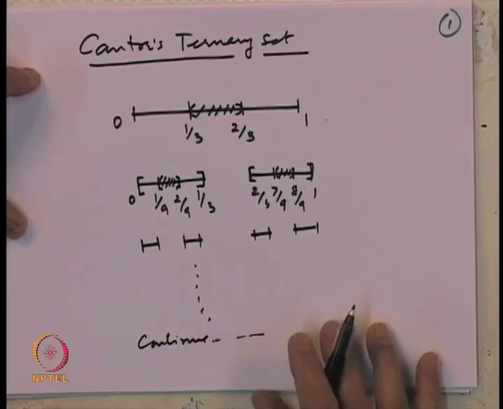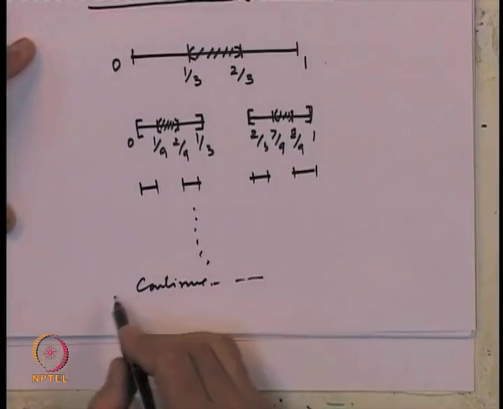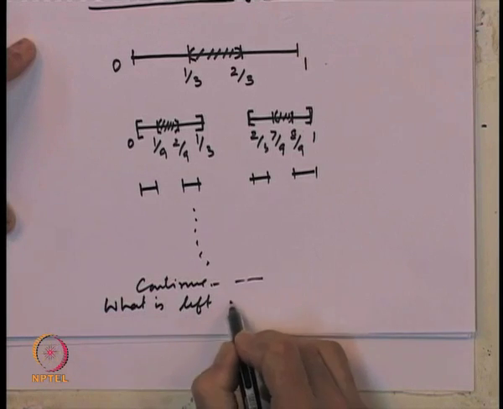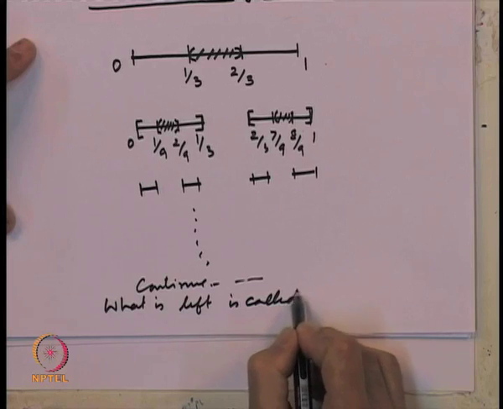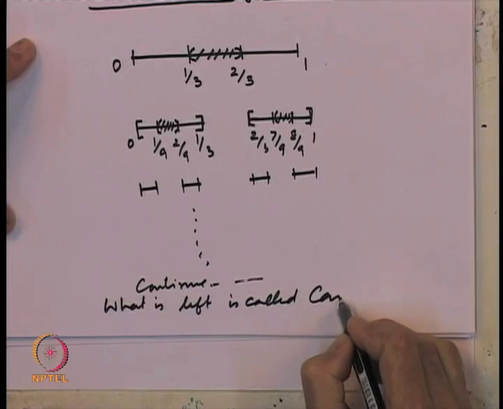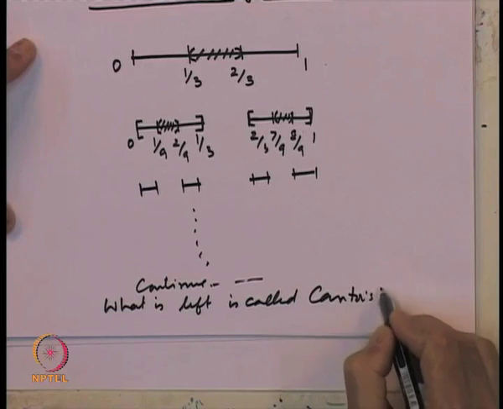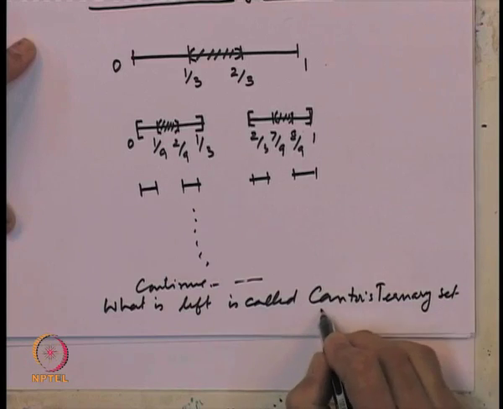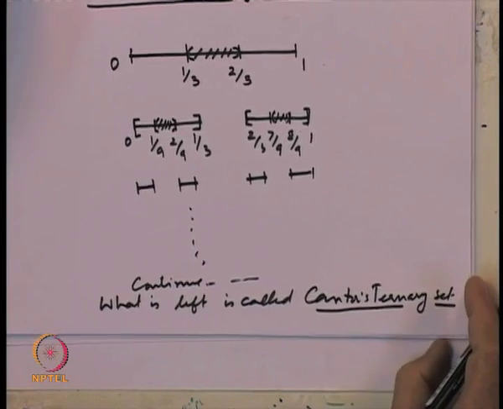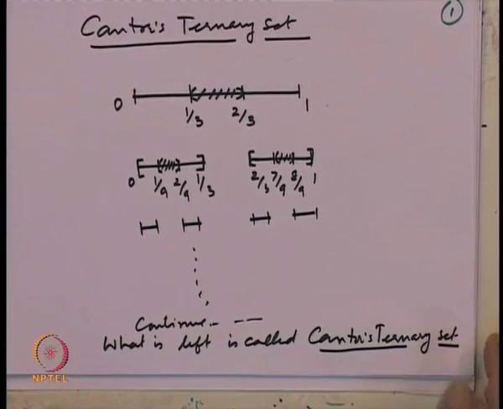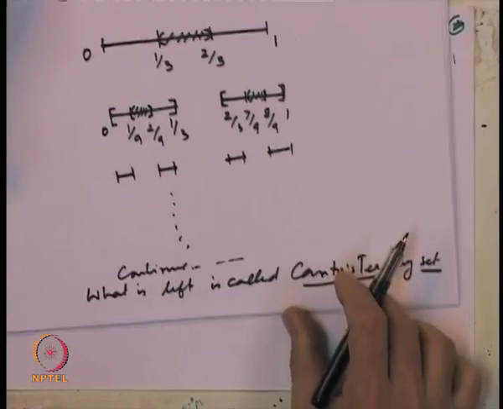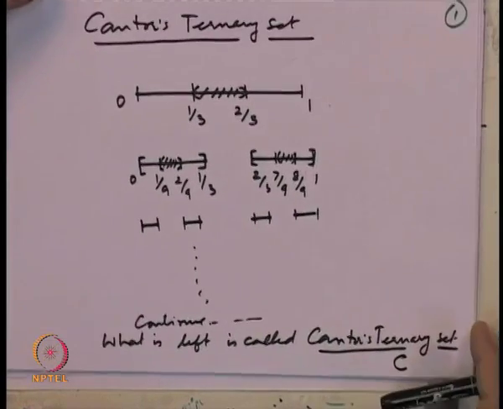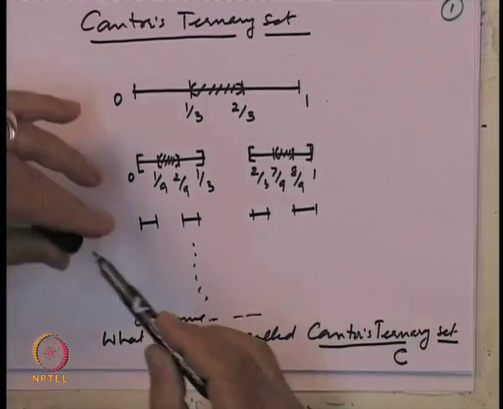So, the question is what is left? What is left is called Cantor's ternary set. Let us analyze it, and let us denote Cantor's ternary set by the letter C. So, how do we mathematically construct this? That is the question.